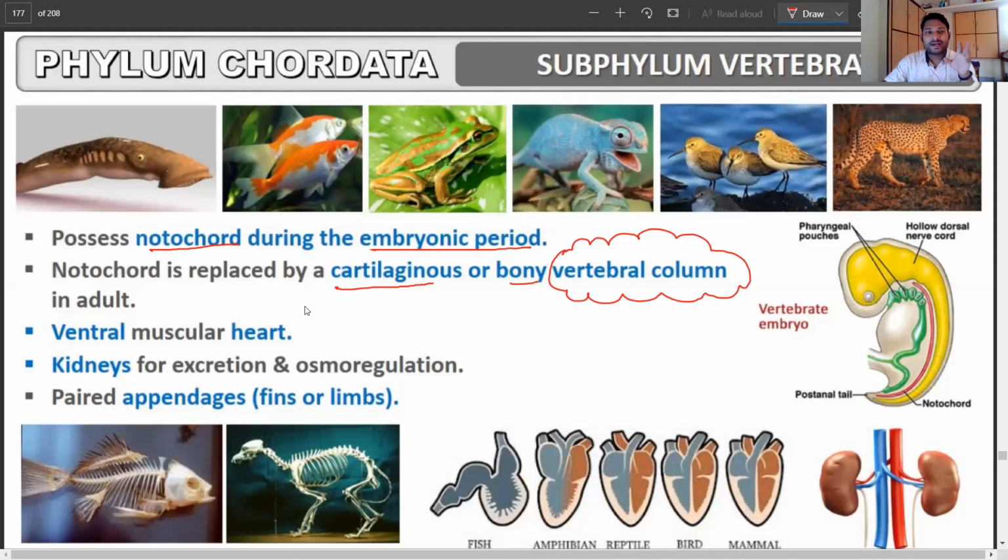because it is only the chordate that converts the notochord from the embryonic stage into a cartilaginous or bony vertebral column. We will call them the vertebrates and not the others. Here the heart is muscular and ventral in nature. There is a kidney for excretion and for maintaining the osmotic concentration, also referred to as osmoregulation. And there are paired appendages. Appendages here mean the fins or limbs, in our case the hands and the legs, right?